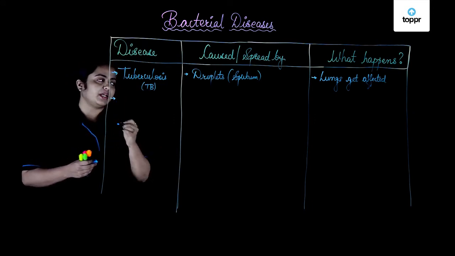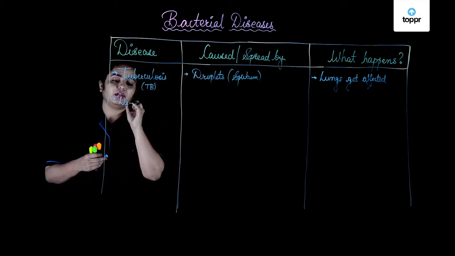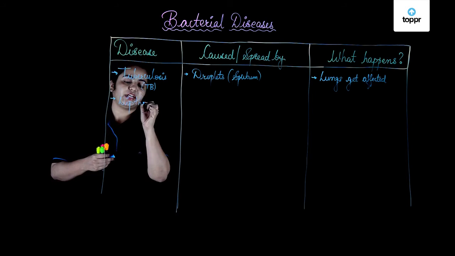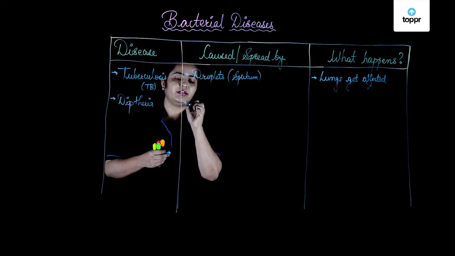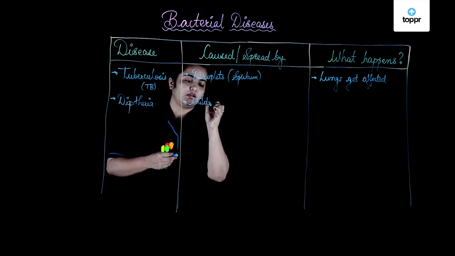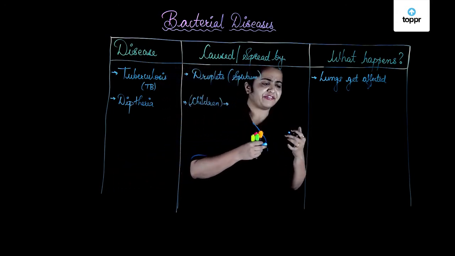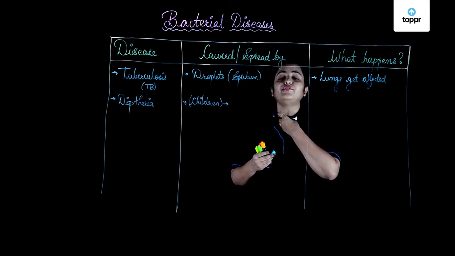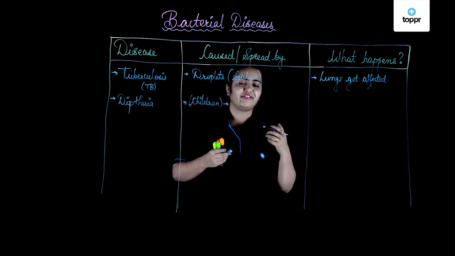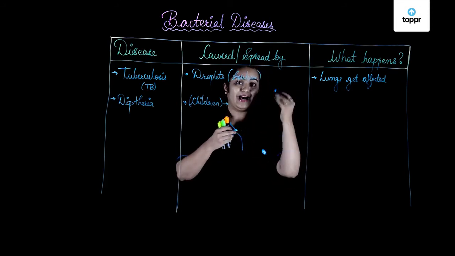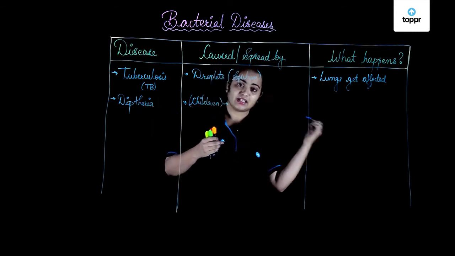After TB, let's talk about the next one, usually found commonly in children, a disease called diphtheria. Diphtheria is caused exclusively in children. They cough a lot because their throat from inside gets inflamed, and that is how it spreads. When these children cough loudly or talk loudly, small droplets come out from their body causing diphtheria in other small kids.